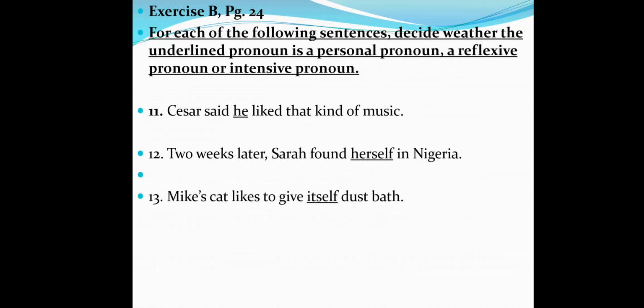12. Two weeks later, Sarah found herself in Nigeria. Herself. Is it personal, reflexive, or intensive? And the last one, Mike's cat likes to give itself a dust bath. The word itself. Which pronoun?